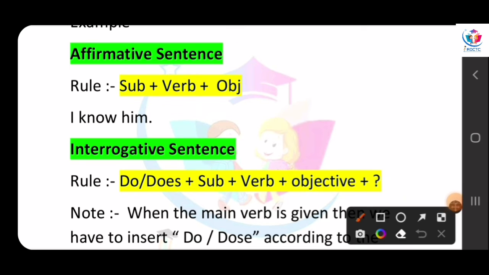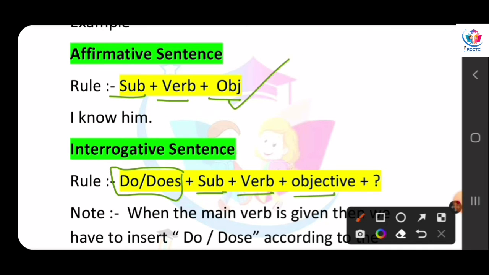Here it is written subject plus verb plus object. Okay. Here it also mentions subject plus verb plus object. Before the subject, we have to write do or does according to the question. It is very easy. We write the rule the same, just we put do or does before the subject.